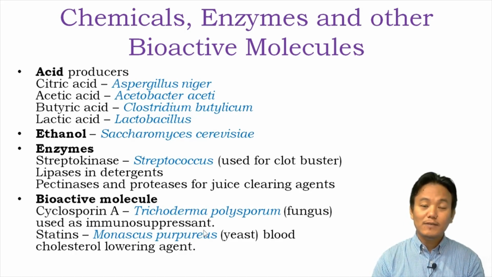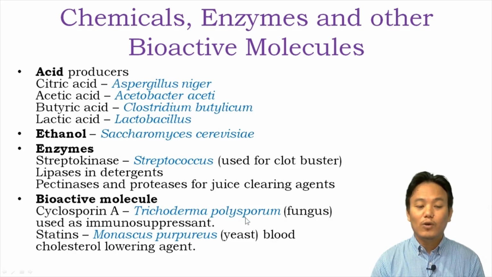It suppresses the immunity, which is required for patients who have undergone organ transplants. These patients need to be treated with an immunosuppressant because the body's immune system may attack the transplanted organ, right? To prevent that, immunosuppressants like cyclosporin are used, and cyclosporin is obtained from Trichoderma polysporum.